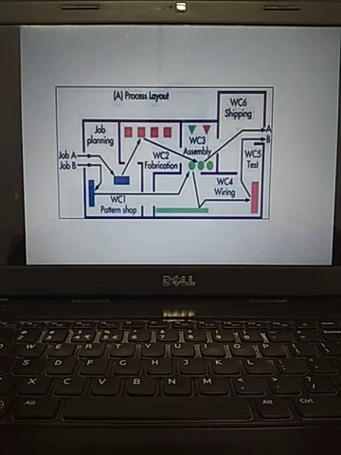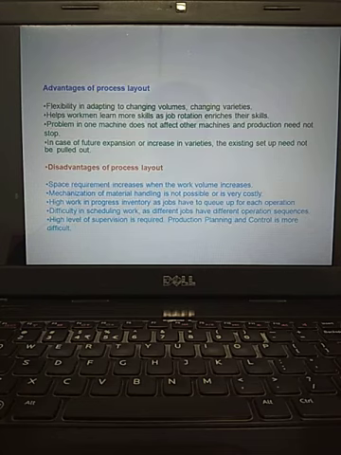So it's a diagram of process layout. There is flexibility in adapting to changing volumes, and it helps workmen learn more skills. One machine does not affect things in case of future expansion. See that. Under process layout, variation in the volumes can be adjusted easily.